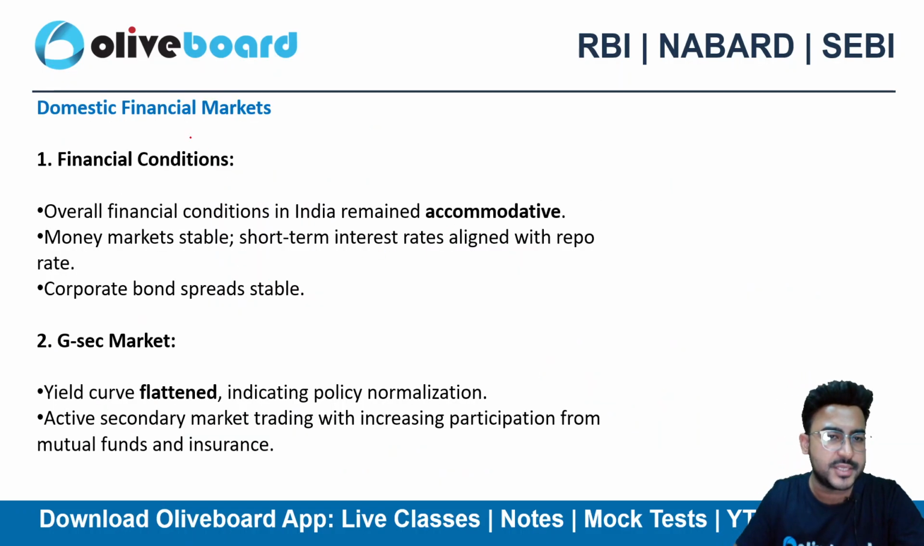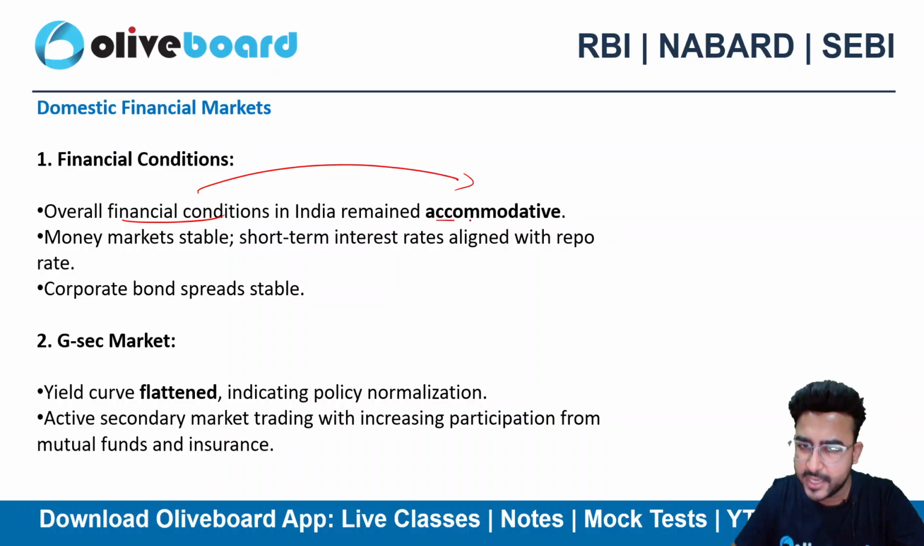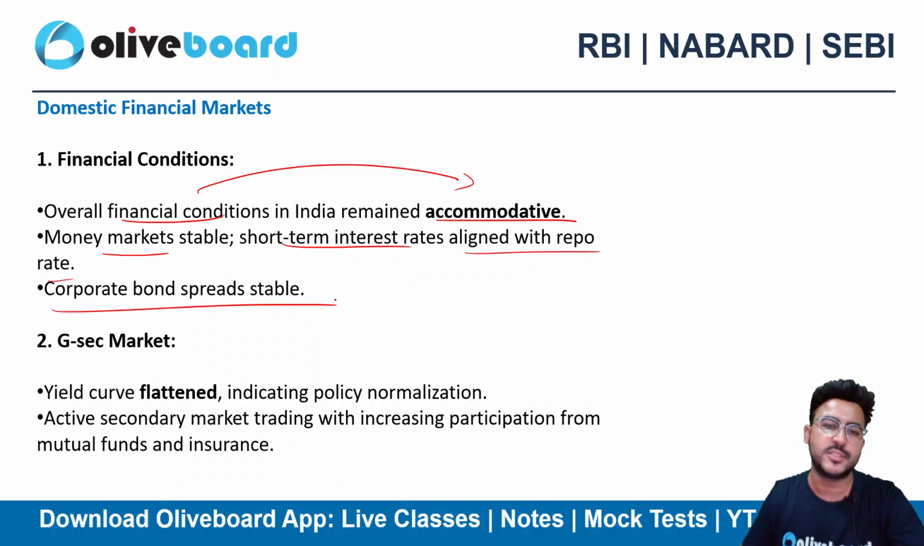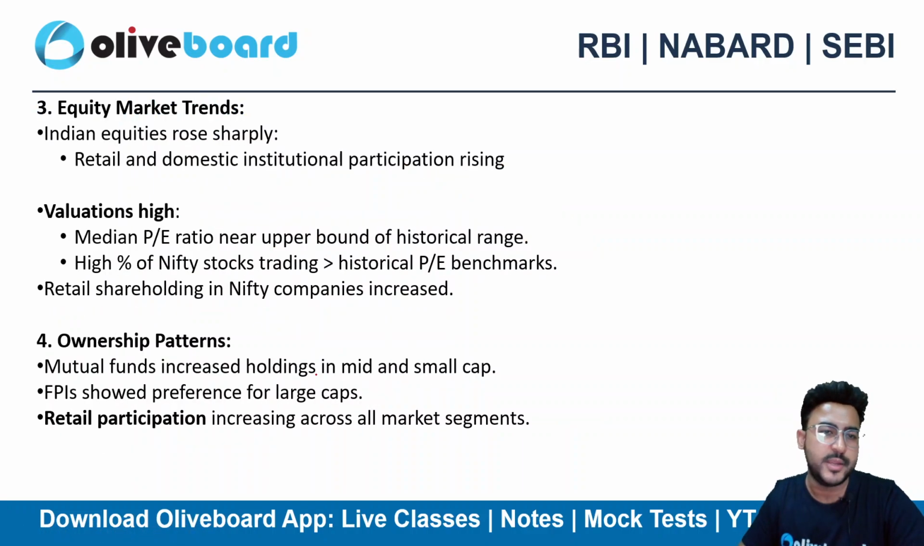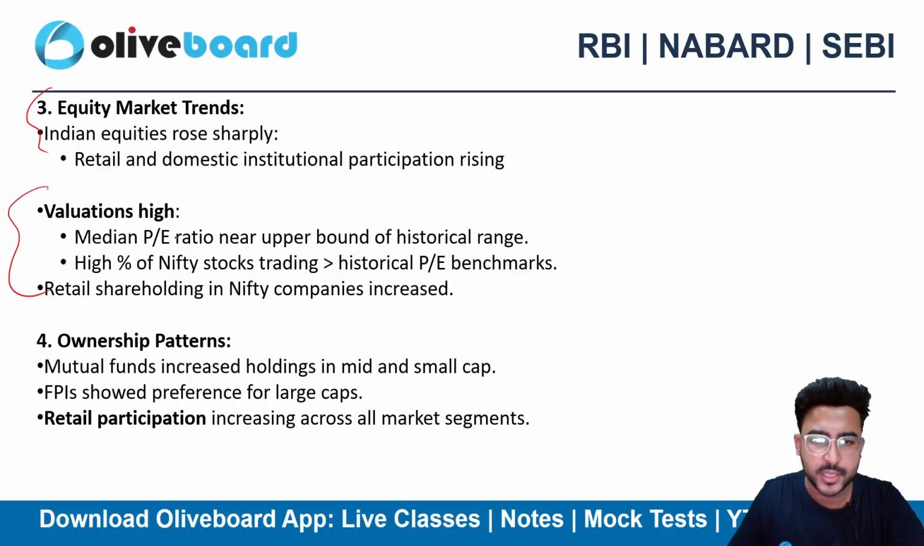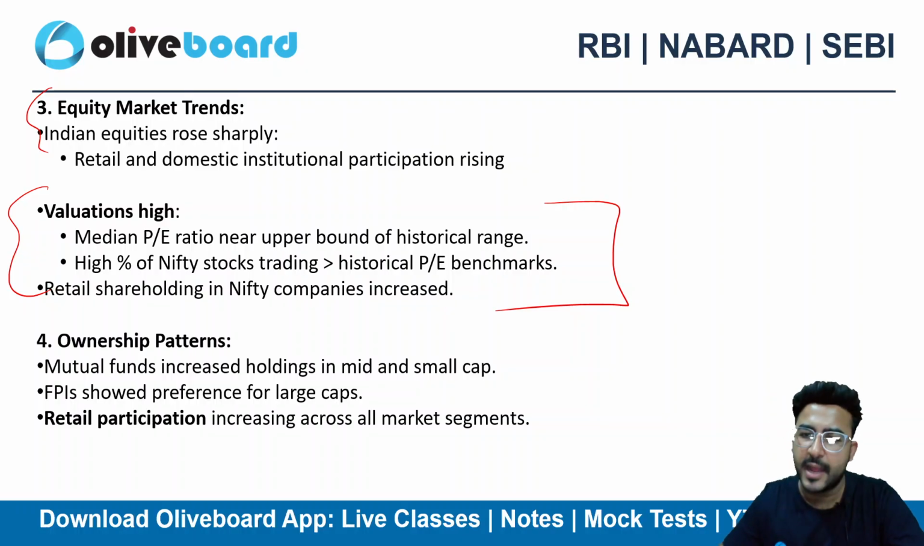So the financial conditions of the domestic financial market overall are accommodative only, it's good only. Money market is stable, short-term interest rates are aligned with the repo rate, and corporate bond spreads are also stable. If I talk about the government securities market, the yield curve is flattened here, right? So I'll be discussing that as well. Equity market valuations are high. Okay, one can argue that the valuations are high.